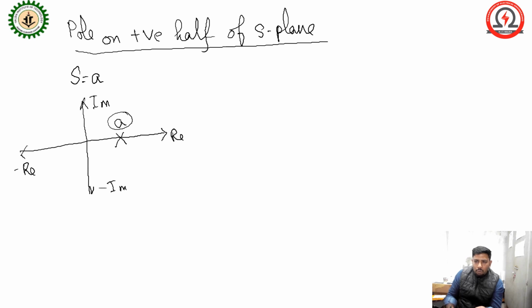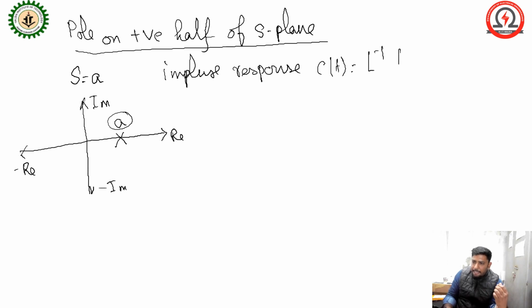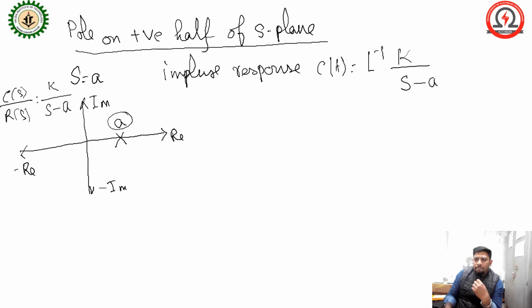Okay, so what will be your system impulse response? c(t) equals the Laplace inverse of K by S minus A. Your transfer function will be, suppose C(s) by R(s), K by S minus A. Okay, K is the gain, nothing but a constant value.